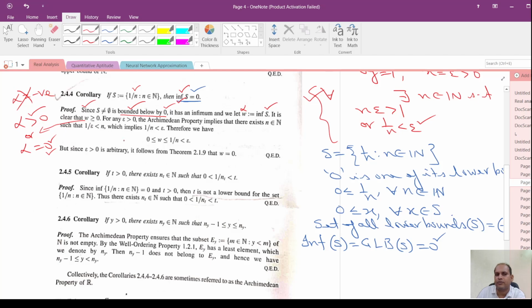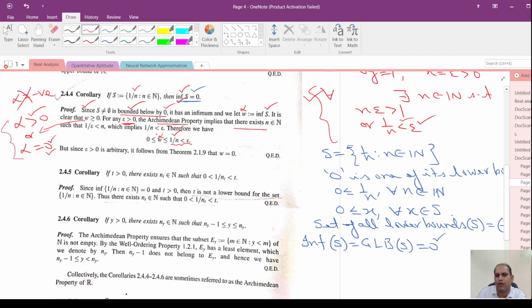What will we do? Since epsilon is greater than 0, from the Archimedean property of real numbers there exists a natural number n such that n times epsilon is greater than 1, or in fact 1 by n is less than epsilon. Look here, 1 by n is less than epsilon. This we always have from the Archimedean property. And alpha is a lower bound because we have assumed it as the infimum, so the infimum is also one of the lower bounds. So alpha has to be less than or equal to each member of the set, and from the Archimedean property 1 by n is less than epsilon. So I will get this inequality that alpha is greater than or equal to 0.